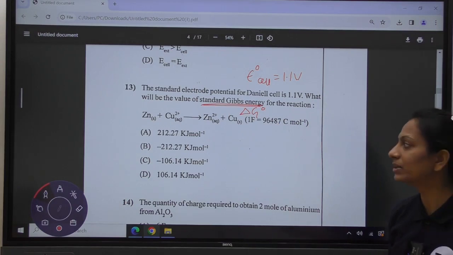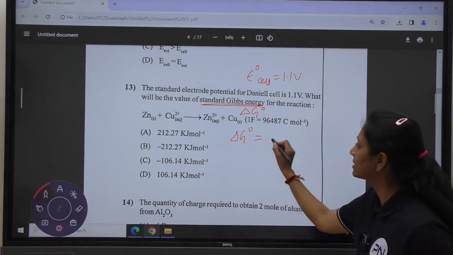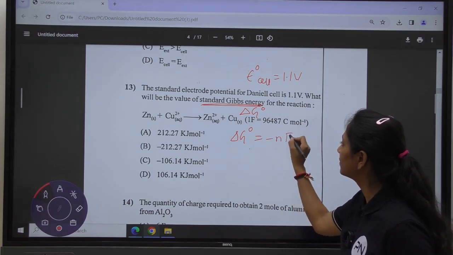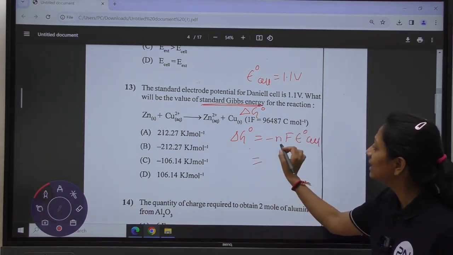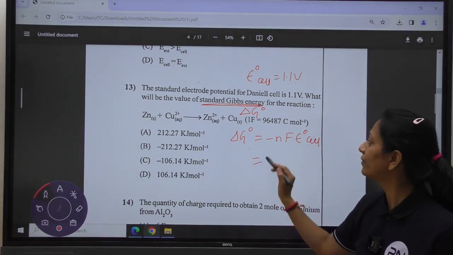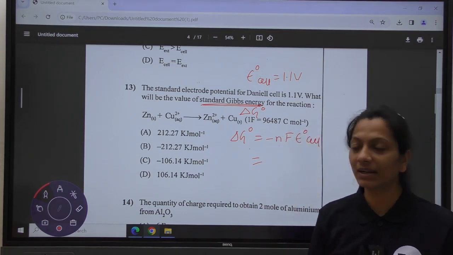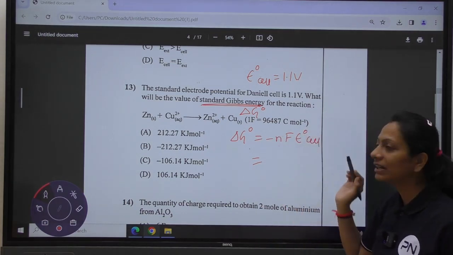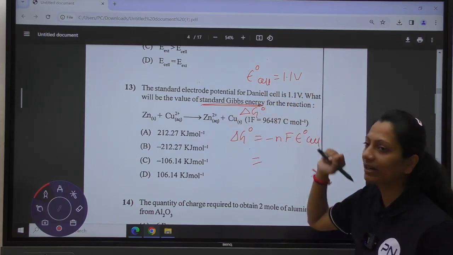There is a relation between delta G naught and E naught cell, given by minus nFE naught cell, where n is the number of electrons transferred, F is the Faraday. The value of Faraday is already given, 96487 coulomb per mole inverse. And E naught cell is the standard electrode potential, given as 1.1 volt.